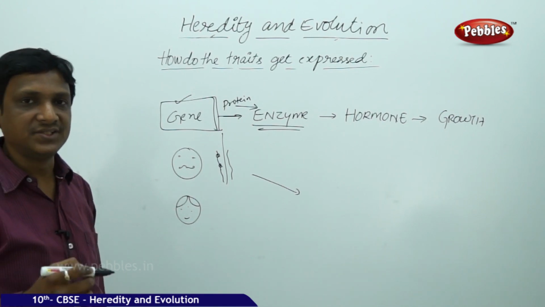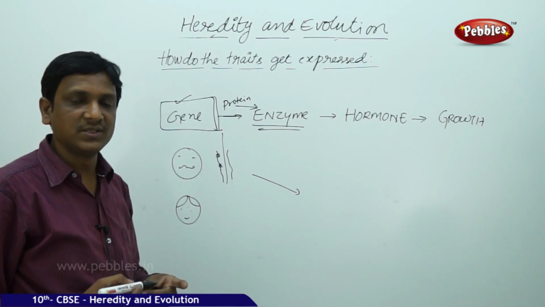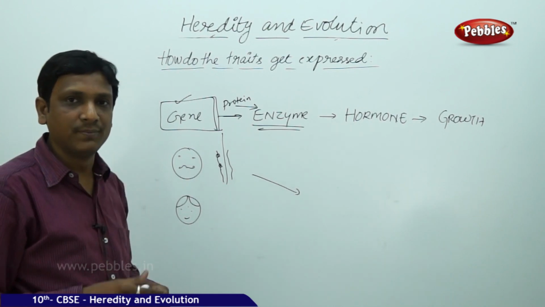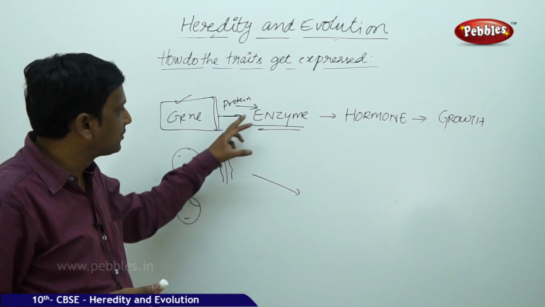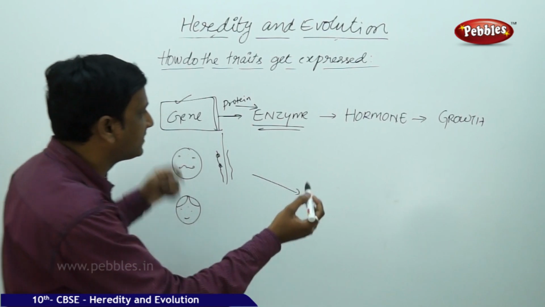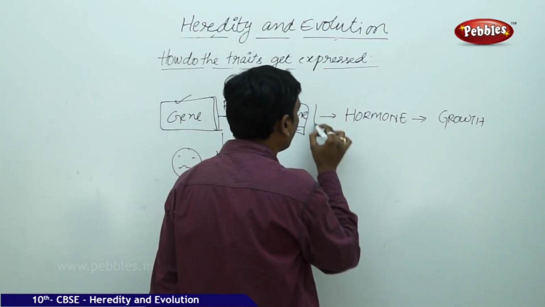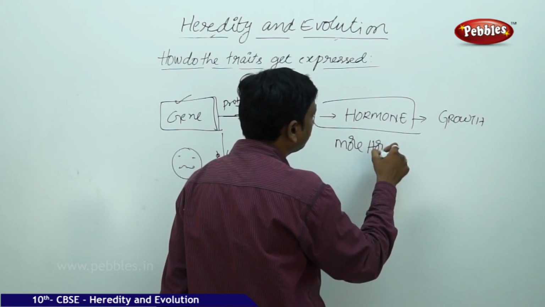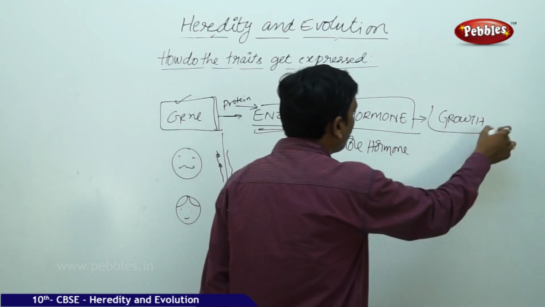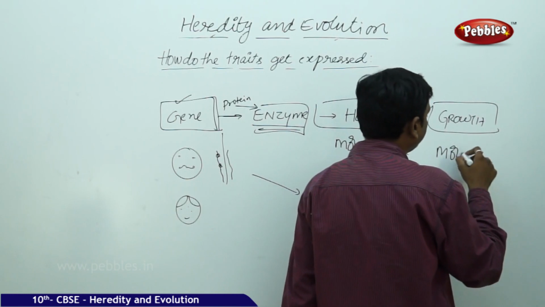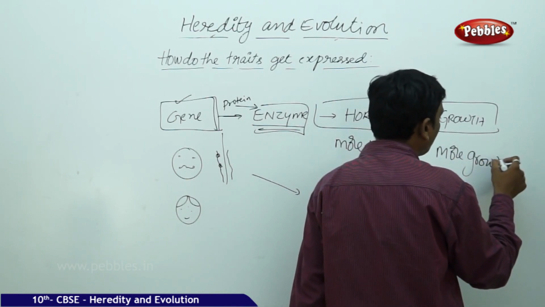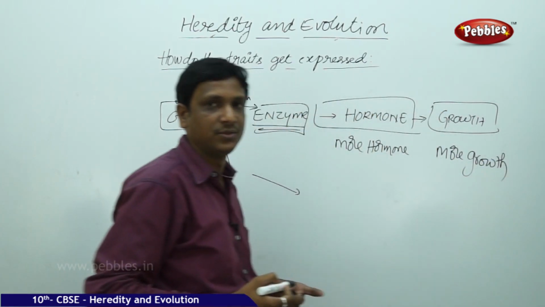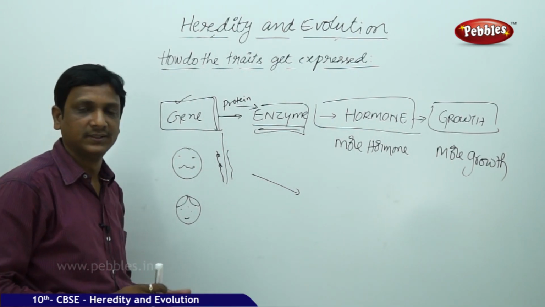So the DNA contains a gene which is responsible for the tallness of the boy. That gene produces more enzyme. What does this more enzyme do? It is responsible for the production of more hormone. The more hormone is responsible for more growth. The boy grows tall, 6 feet, 6.2, 6.4 tall.